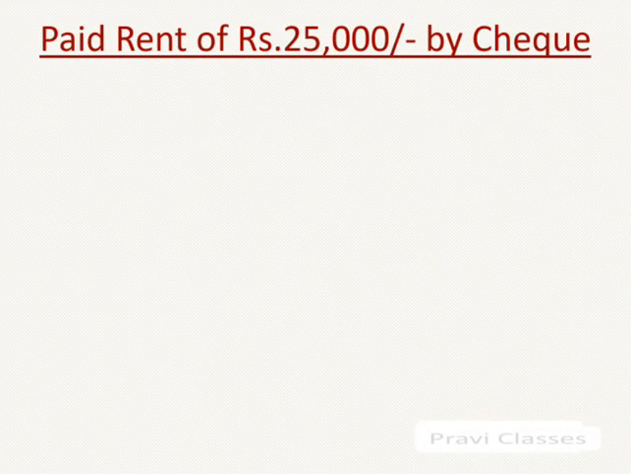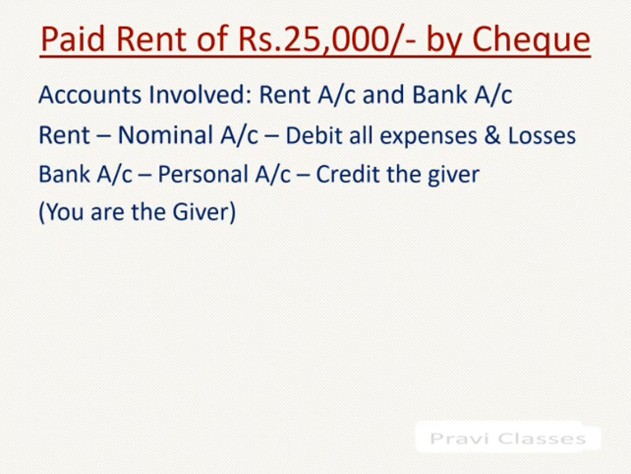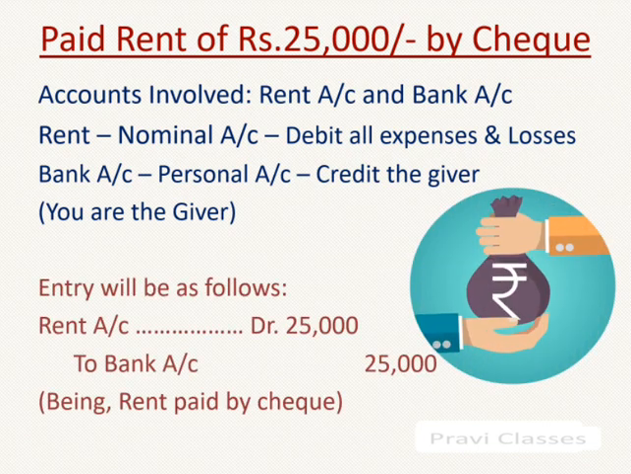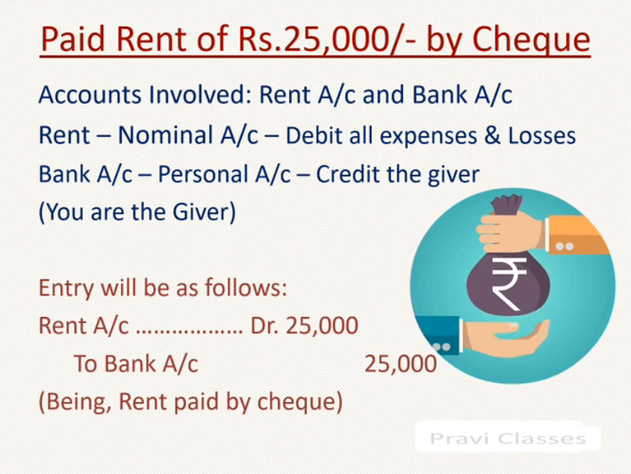Paid rent of rupees 25,000 by check. Accounts involved: rent account and bank account. Rent is a nominal account: debit all expenses and losses. Bank account is a personal account: credit the giver. You are the giver. Entry will be rent account debit 25,000 to bank 25,000, being rent paid by check.